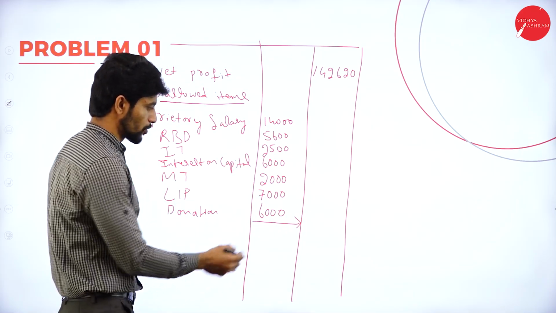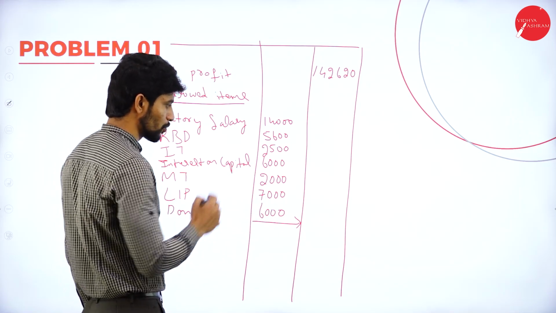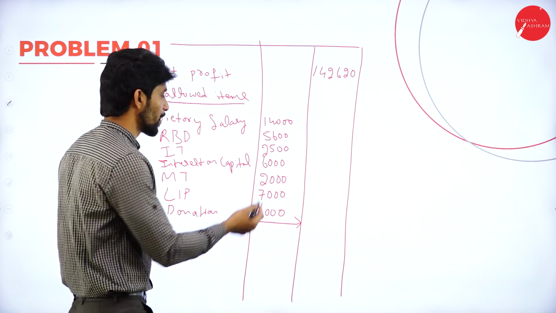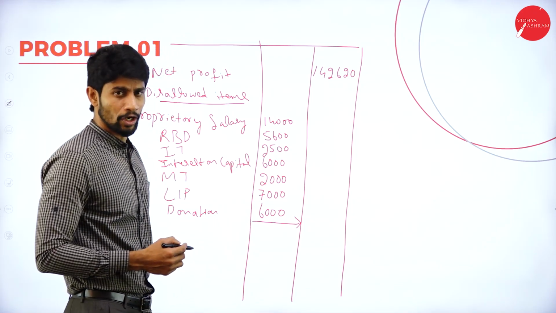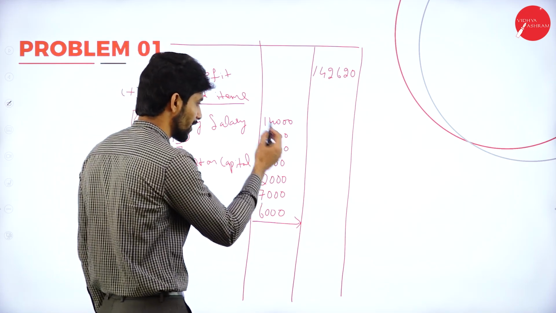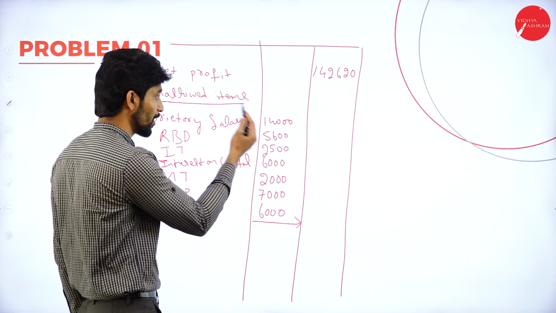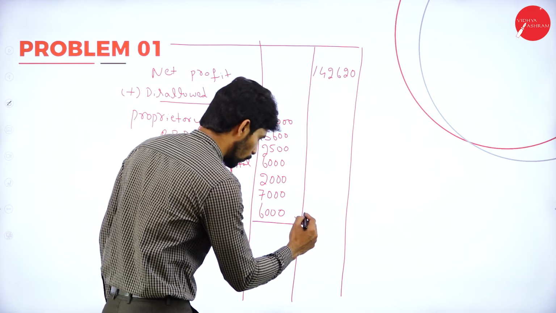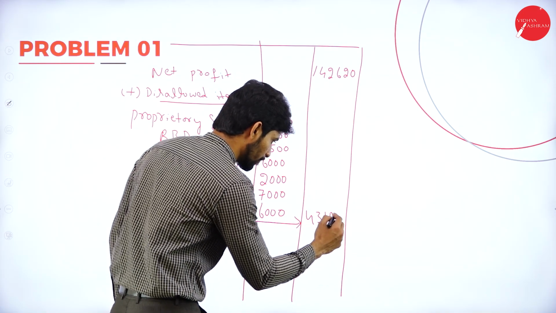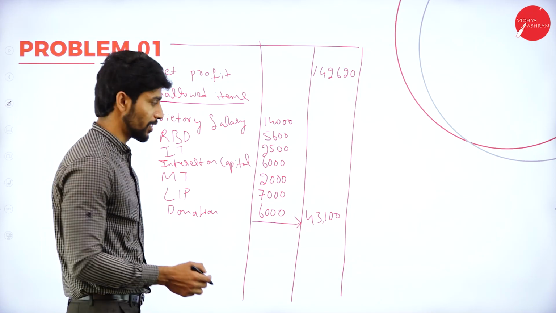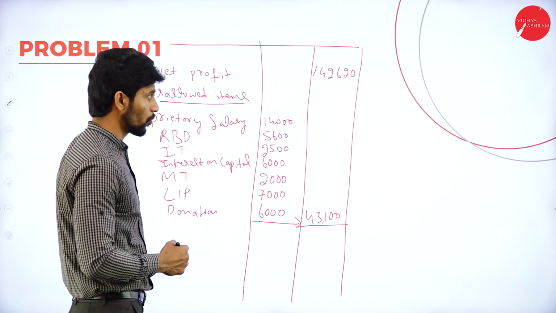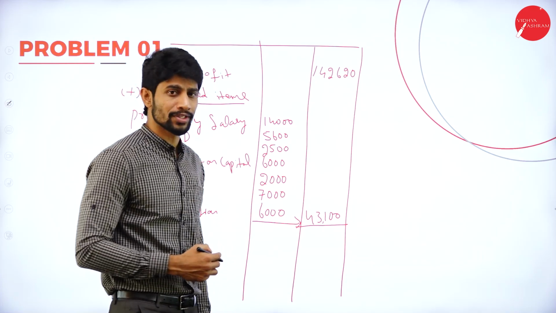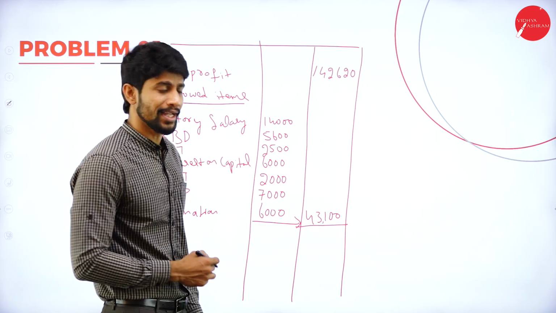Okay. Now total this amount. Total the inner column. 6 plus 7, how much? 13, 13 plus 2, 15, 15 plus 6, 21, 21 plus 2,500, 23,500, 23,500 plus 5,600 comes to 29,100, and here 33,100 and 43,100. So total comes to 43,100. Okay, 43,100. So now total this. 1,42,620 plus 43,100, total comes to 1,85,720.